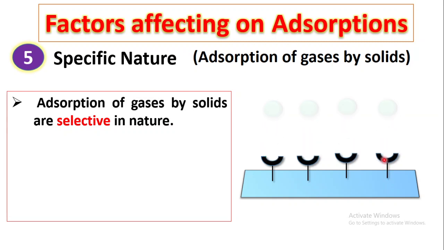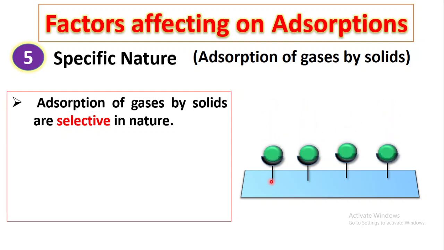So these gaseous molecules are getting adsorbed over these adsorption sites. Now these sites are selective in nature. They have a strong affinity for the adsorbate molecule, and this affinity can be weak van der Waals forces or chemical forces.